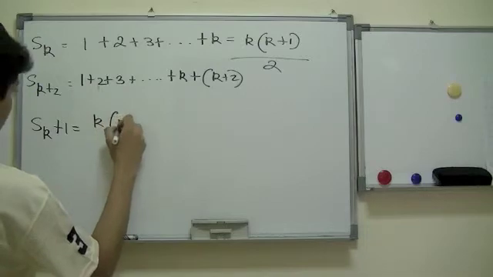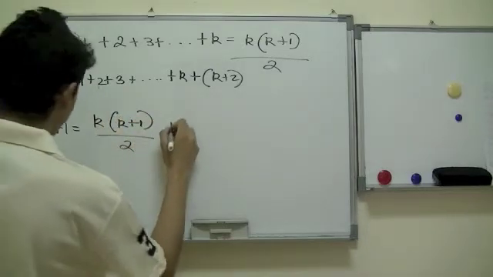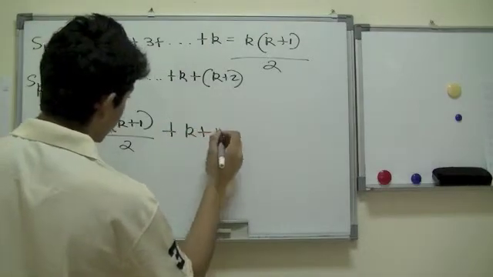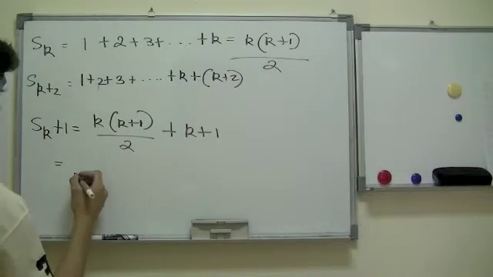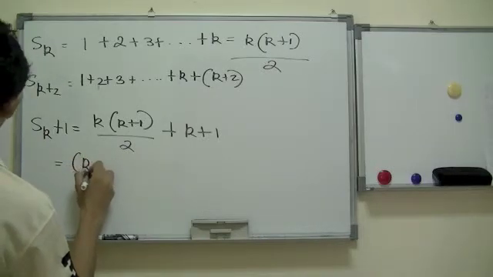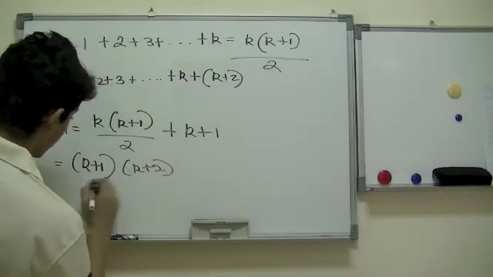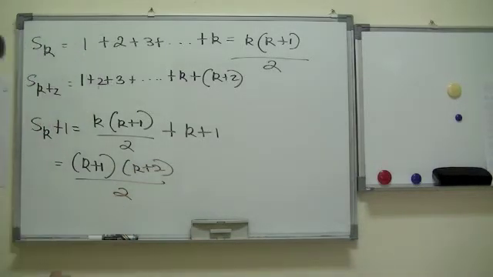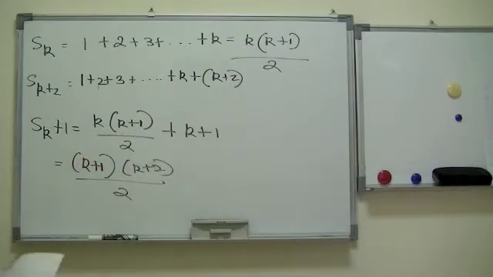Basically we found it to be r times r plus 1 over 2 plus r plus 1. Okay? If you simplify this, at the end of the day you would get r plus 1 times r plus 2 all divided by 2. You multiply and you get this answer.